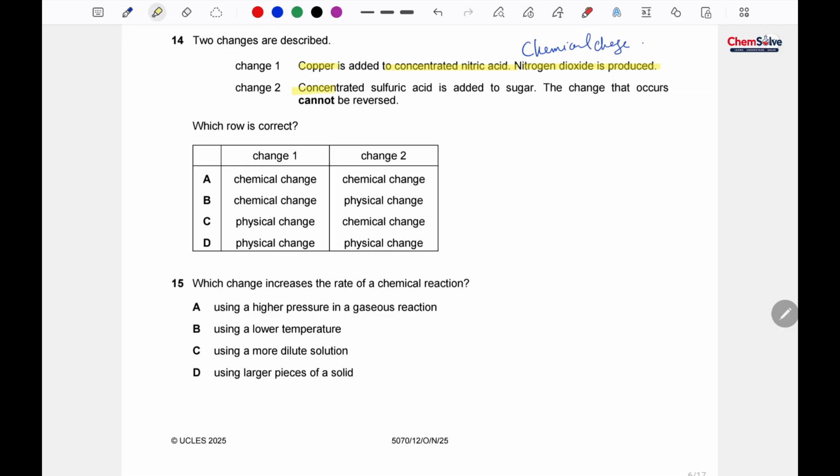Okay, concentrated sulfuric acid added to the sugar, the change that occurs cannot be reversed. This sentence is much more important. If something is not being reversed, it means it is a chemical change again. So both of them are chemical changes. Our correct option would be option A.